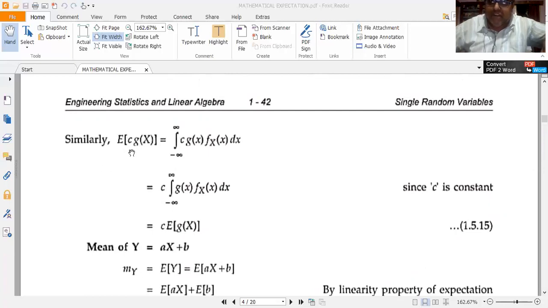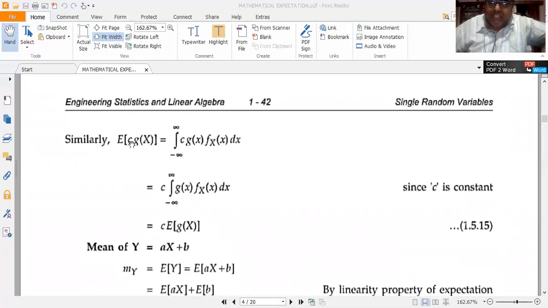That is, expected value of a function multiplied by a constant is equal to the constant multiplied by the expectation value of that function. Let me repeat. I can use expected value or expectation interchangeably. So expected value of the function g of x multiplied by a constant is equal to the constant multiplied by the expected value of that function, because c is constant. Expectation operation of a constant is a constant only.